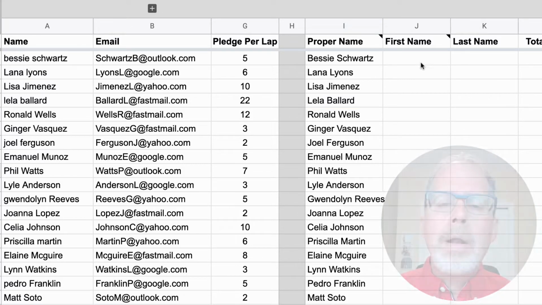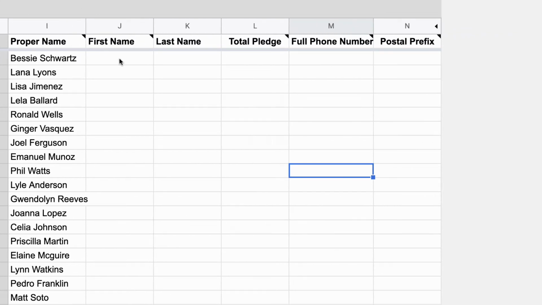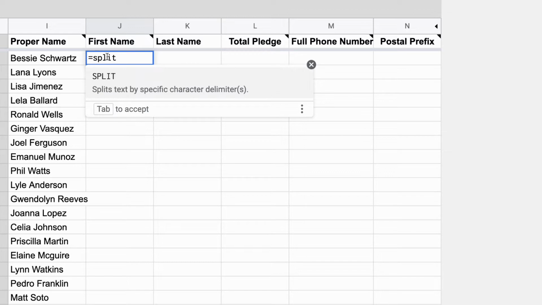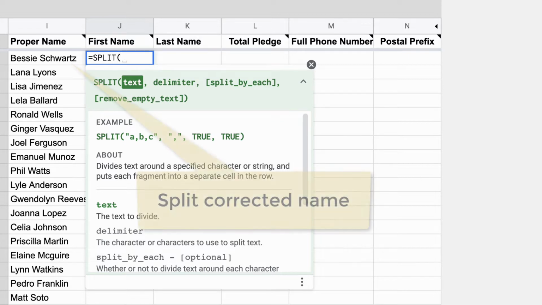Instead now, though, what I can do is I can use something called split. So the split function says, hey, here's some text, break it up. How do we break it up? Well, let's just walk through the steps. So let's type in split, which splits the text. So first, what is the text you want to split up? Well, we want to split up first name and last name. And as you can see here, I don't want to split this up because that name hasn't been corrected. So we're going to split this up.